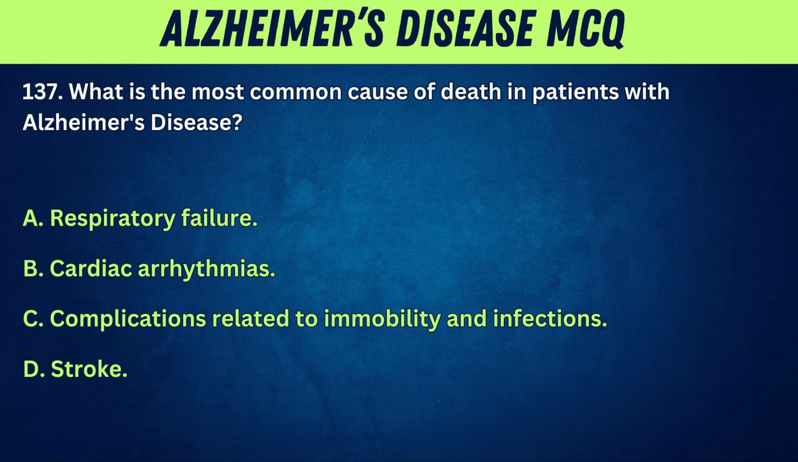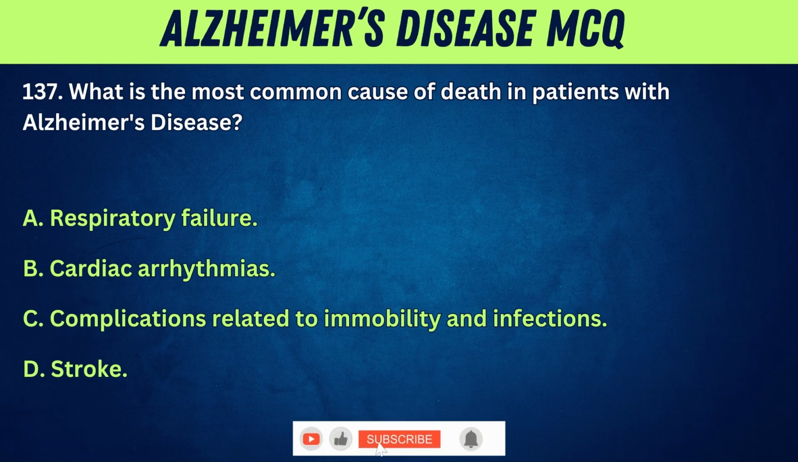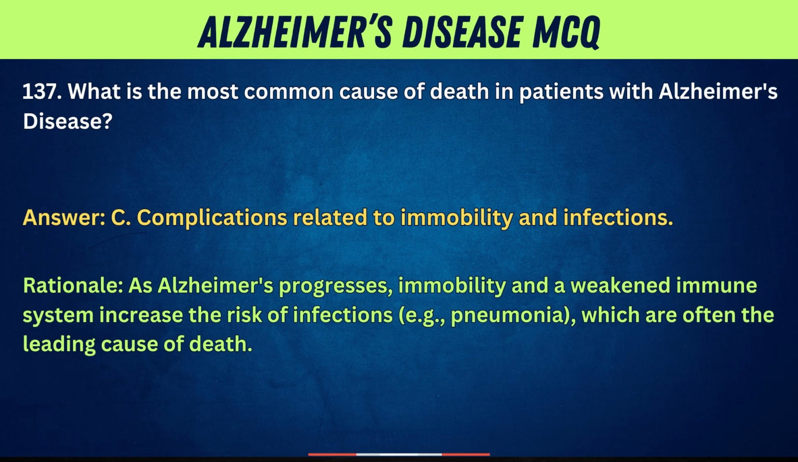137. What is the most common cause of death in patients with Alzheimer's disease? A. Respiratory failure. B. Cardiac arrhythmias. C. Complications related to immobility and infections. D. Stroke. Answer. C. Complications related to immobility and infections.